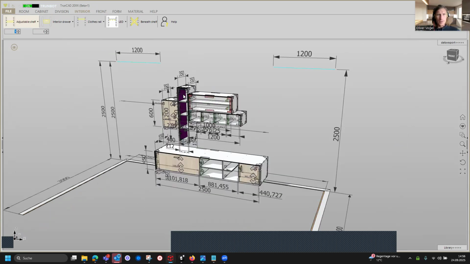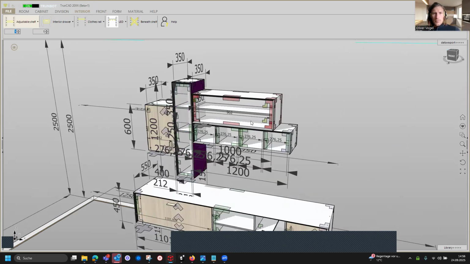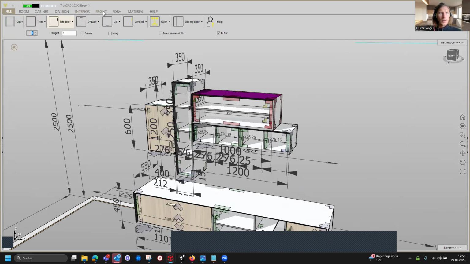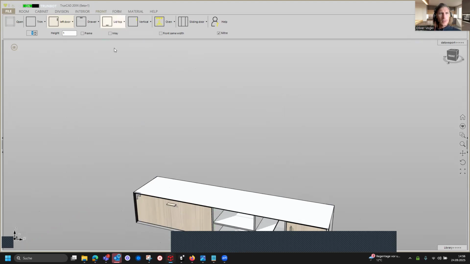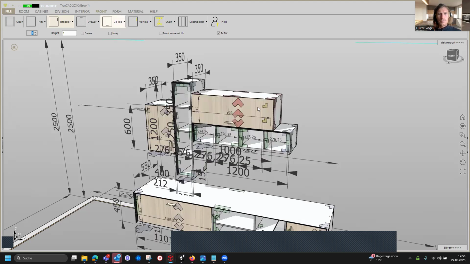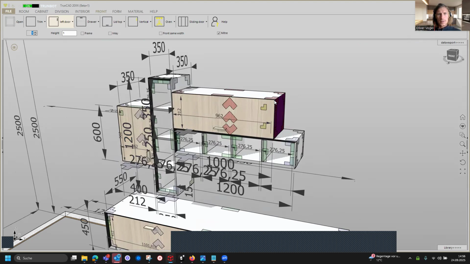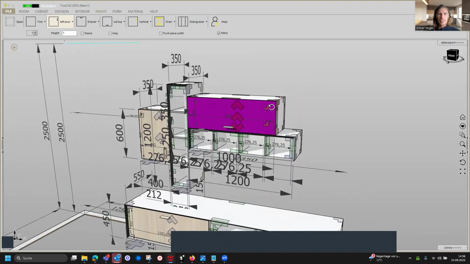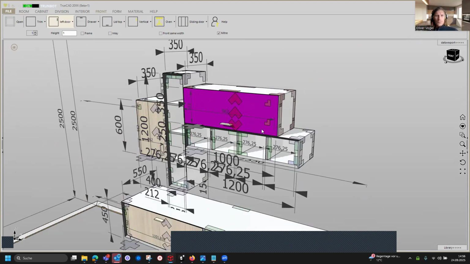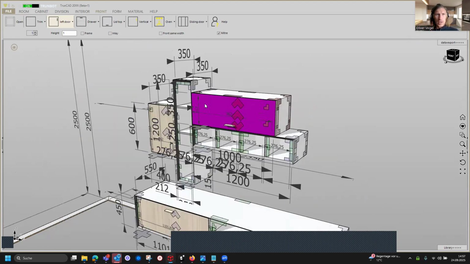So the shelves here will be open, and here we go to the front tab, and here we add a top lid. Yeah, the lid is also getting some miter cut. So if we want to have handles or not, we can change it.